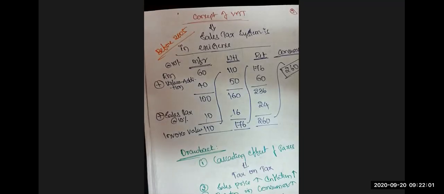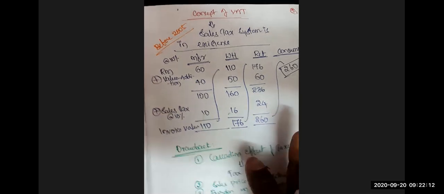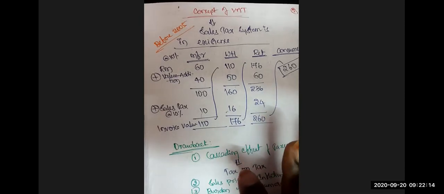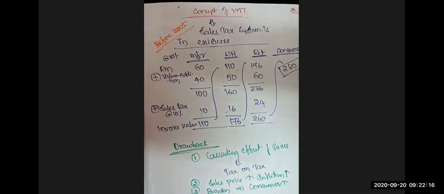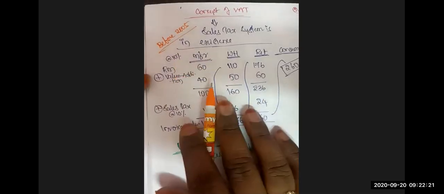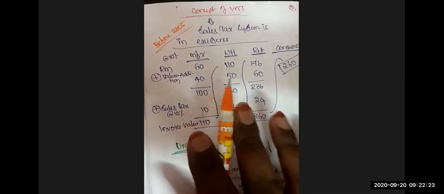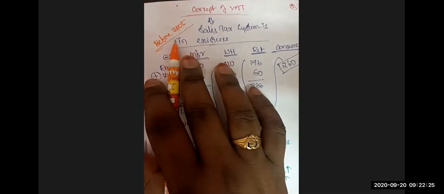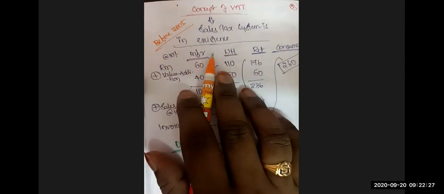This is the situation before 2005. In 2005, we got this concept of VAT at the state level. At the central level, it was introduced in 1986. At the state level, they introduced it in 2005. If you understand this example, you can easily understand the reason behind the introduction of GST. First, try to understand this example. This is a situation that prevailed before 2005 when the sales tax system was in existence.